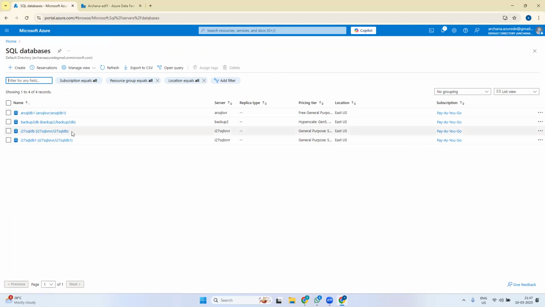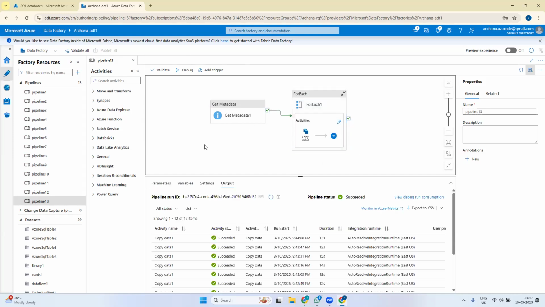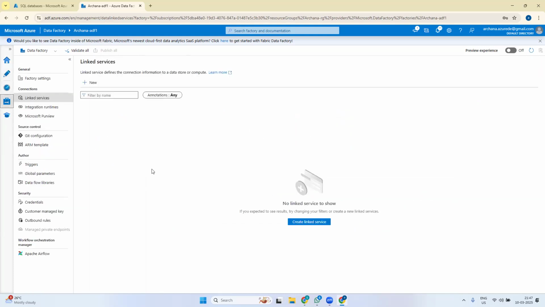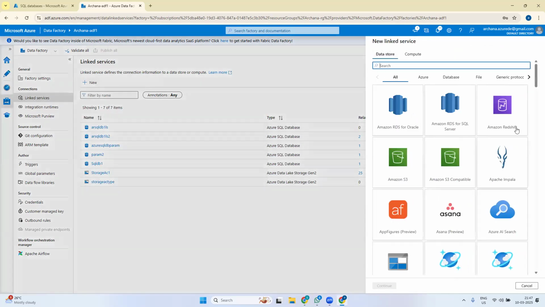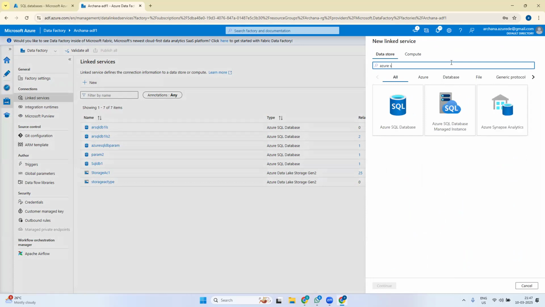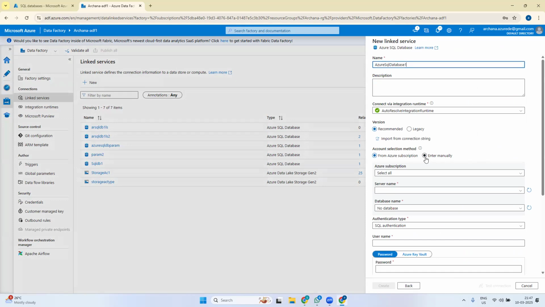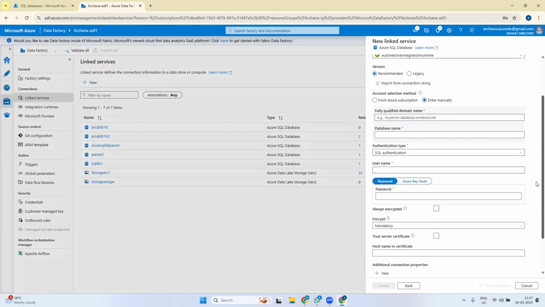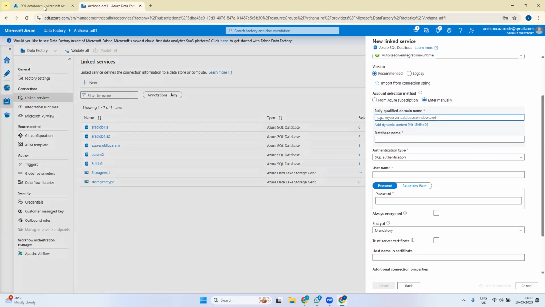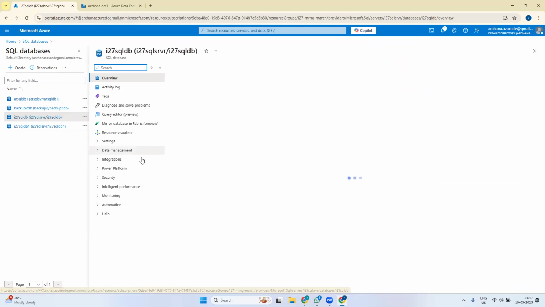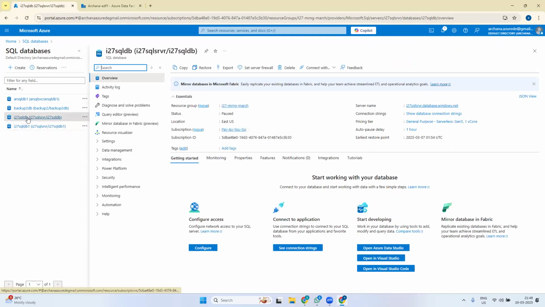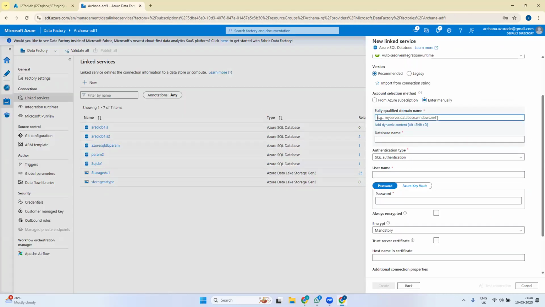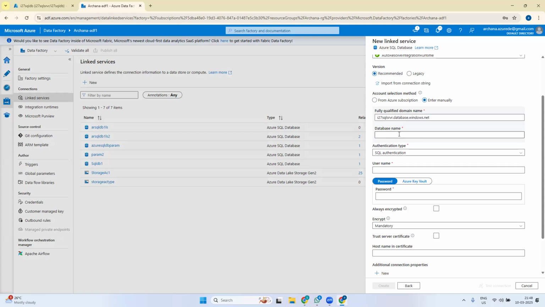Okay, SQLDB1. The pipeline is there, fine. I'll go to linked service and create a new linked service for Azure SQL DB. Azure SQL database is the type of this linked service. Then here I will say enter manually. For the domain name, I'll have one single domain name only, which is the server of these two. I have two databases, I27 SQLDB and I27 SQLDB1. So I'll have the standard domain name and not parameterize this, but the database name I want to parameterize.